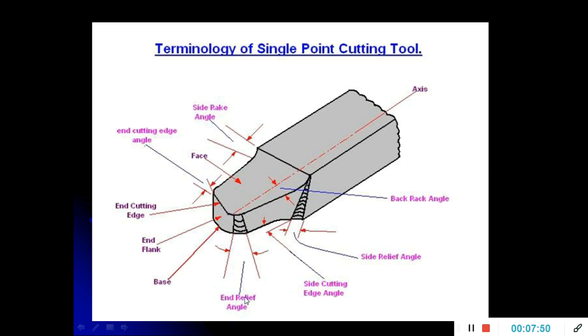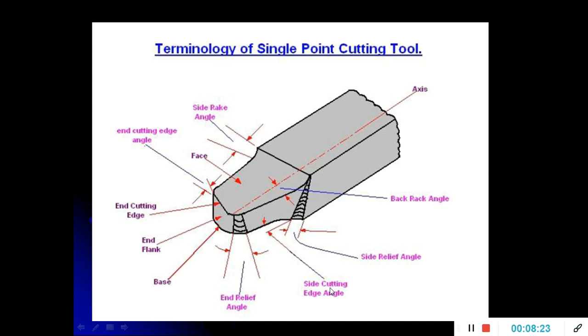Now the end relief angle. Here some slope is provided at the end of this tool, as I have shown here, so that only the cutting edge comes into contact with the work surface. Suppose you do not provide any end relief angle, then the total flank face comes into contact with the work surface. Therefore, some slope on the flank and some slope on this end is necessary to have a sharp cutting edge.